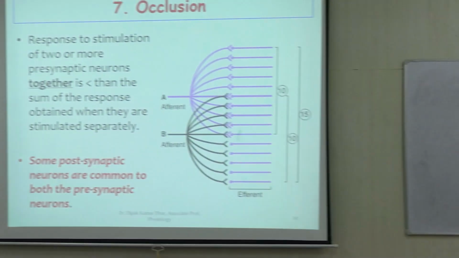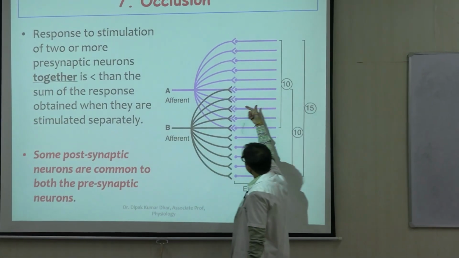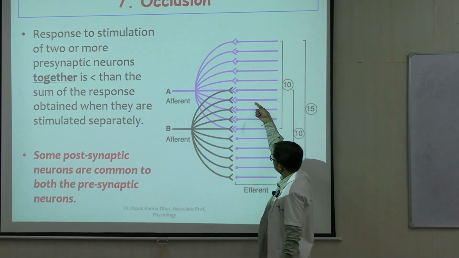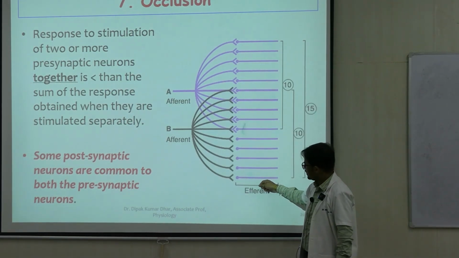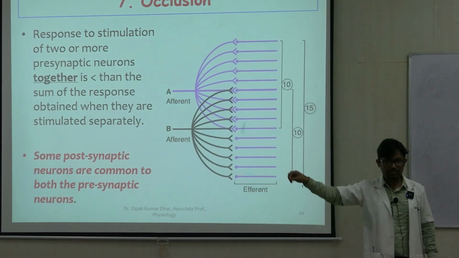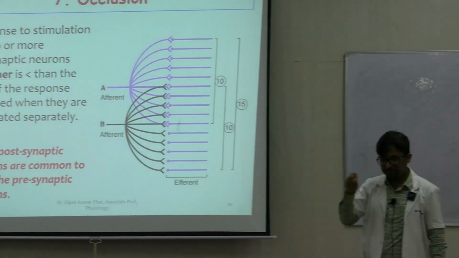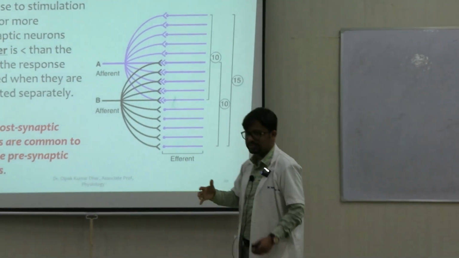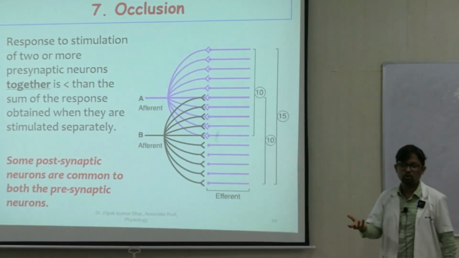Again, if I stimulate neuron B, the one in black, this also makes synapses with 10 neurons, right? So if I stimulate A, the result is seen in 10 neurons. If I stimulate B, the result is seen in 10 neurons again. So stimulating A and B individually and adding up, the response is seen in 20 neurons.